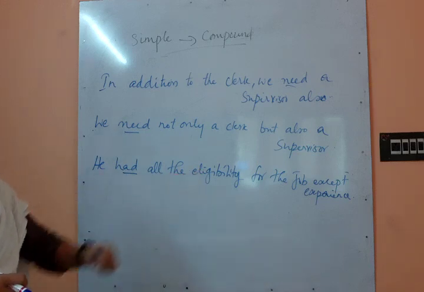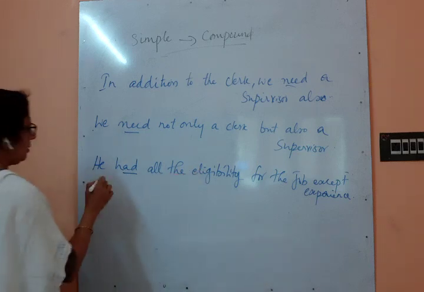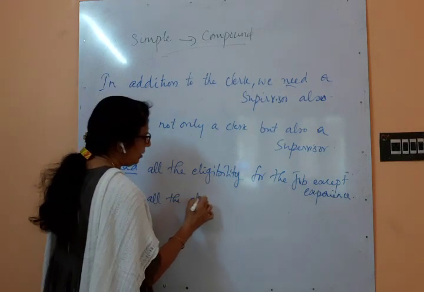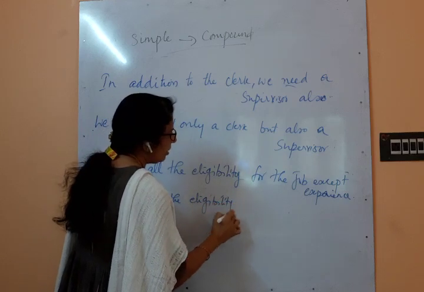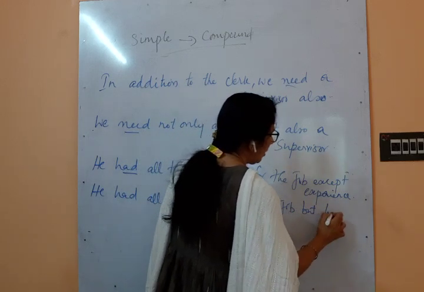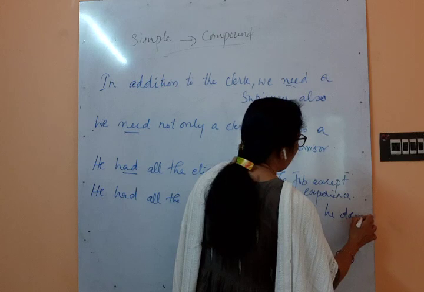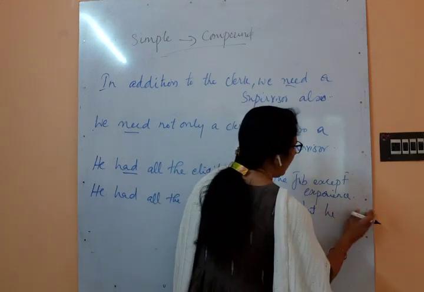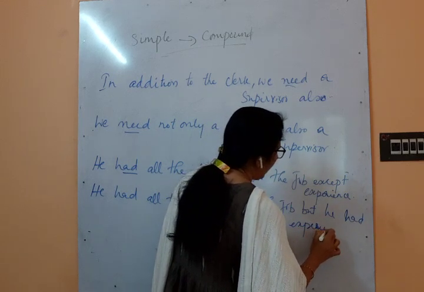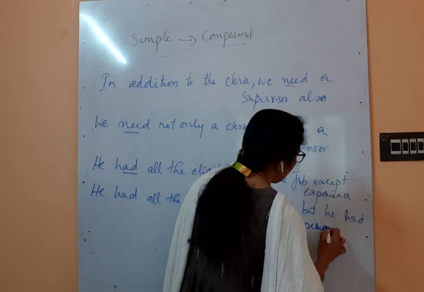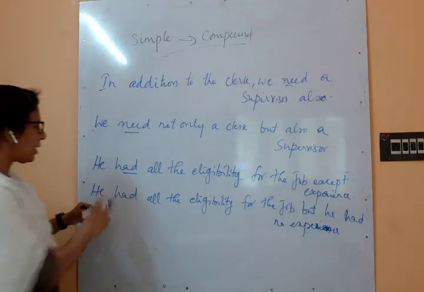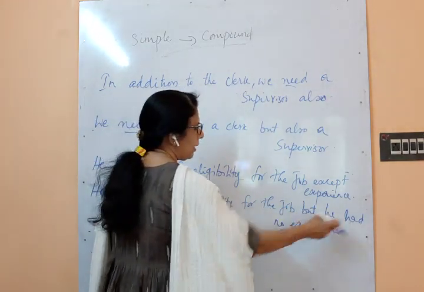He had all the eligibility for the job, but he had no experience.